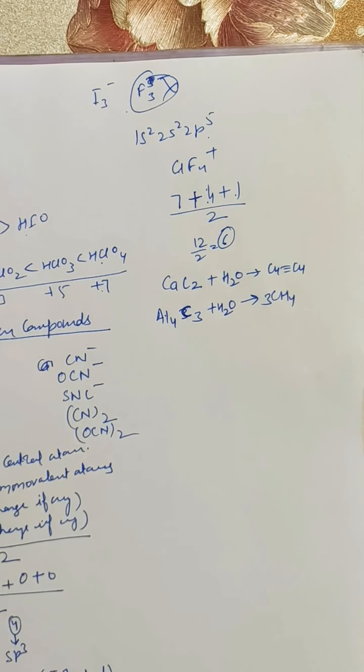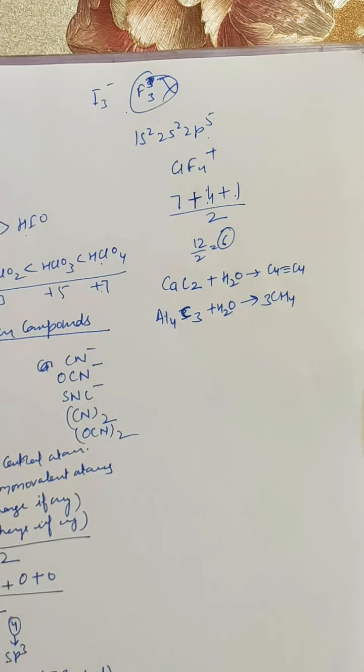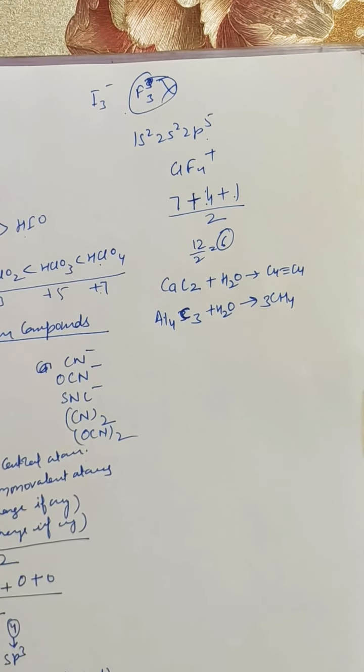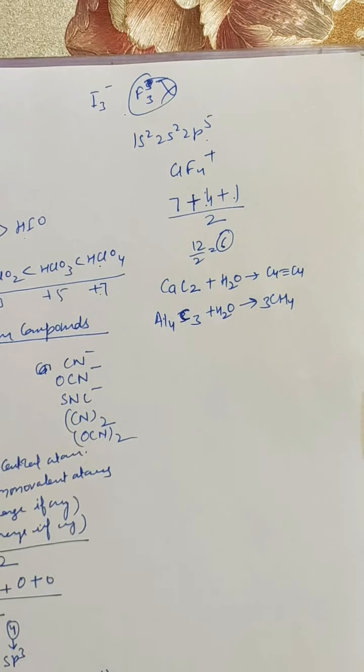Similarly, there are many other reactions and questions you can go through in your book. There are a number of questions and you can solve them. So this completes your chapter of the P block elements.